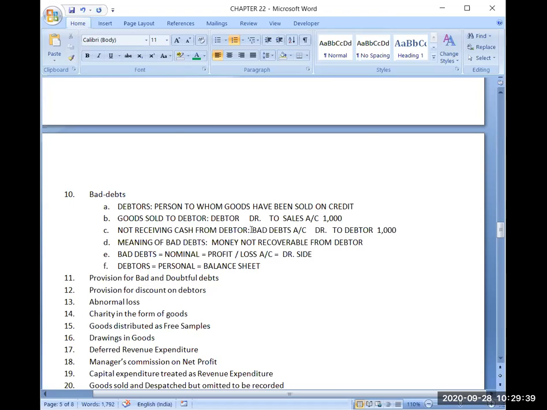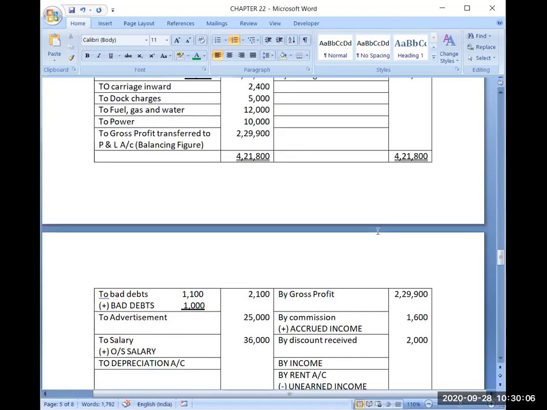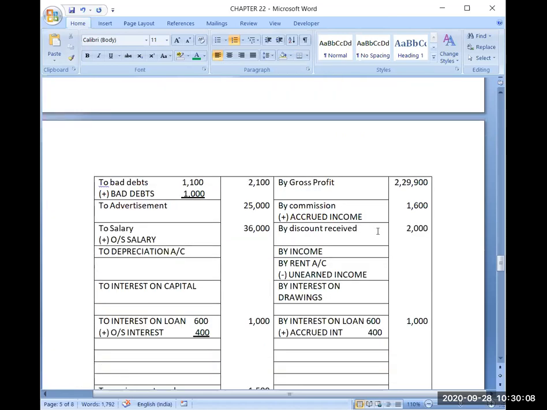That's why that 1,100 has already been deducted from the debtors in the ledger posting, and it doesn't need to be adjusted again by doing plus or minus. But because this 1,000 has been given in the adjustment, it is an unrecorded transaction. That's why I am recording it now, and it has been added and subtracted. Now I hope the logic is clear.